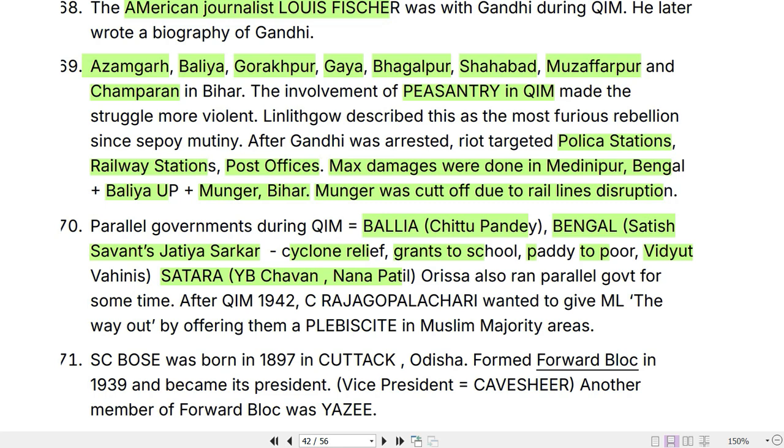So after Quit India Movement 1942, C. Rajagopalachari wanted to give Muslim League the way out by offering them a plebiscite in Muslim majority areas. So this is famously called as the C. Rajagopalachari formula, and this was after the Quit India movement.